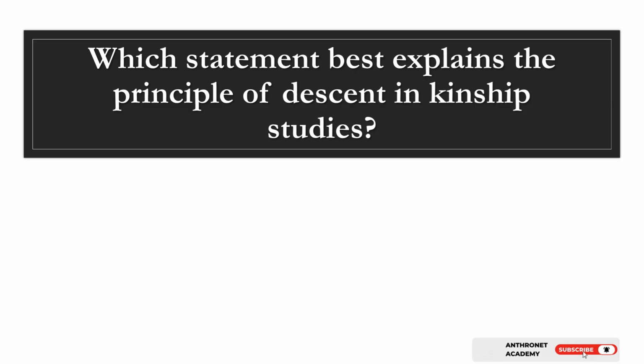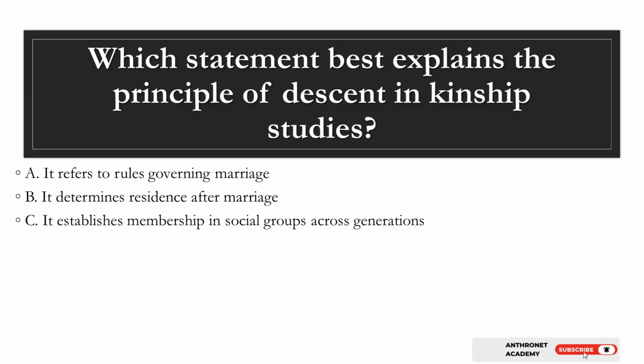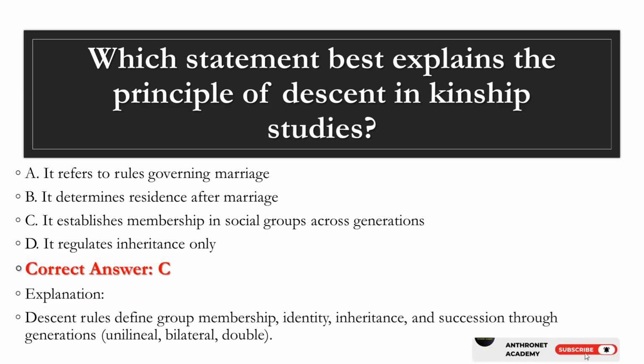Question 22. Which statement best explains the principle of descent in kinship studies? A. It refers to rules governing marriage. B. It determines residence after marriage. C. It establishes membership in social groups across generations. D. It regulates inheritance only. Correct answer, C. Explanation. Descent rules define group membership, identity, inheritance, and succession through generations: unilineal, bilateral, double.